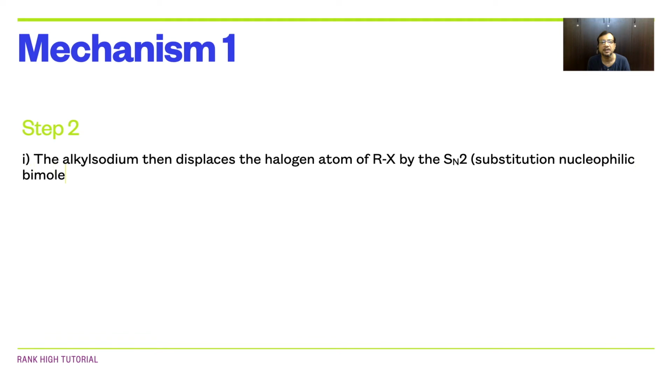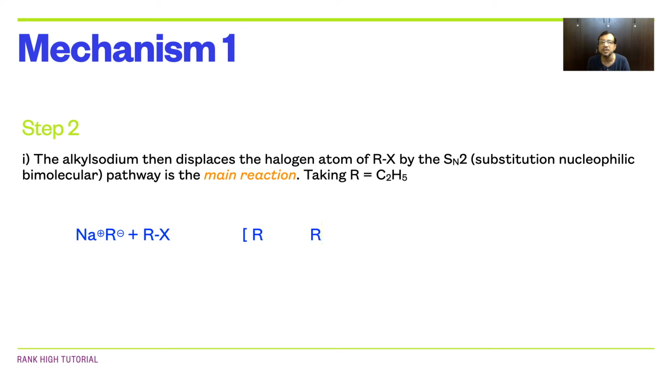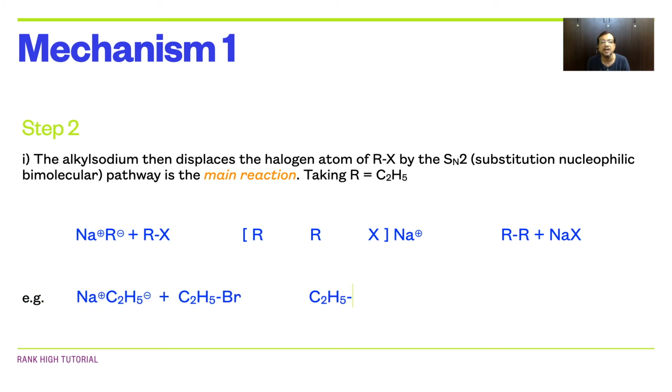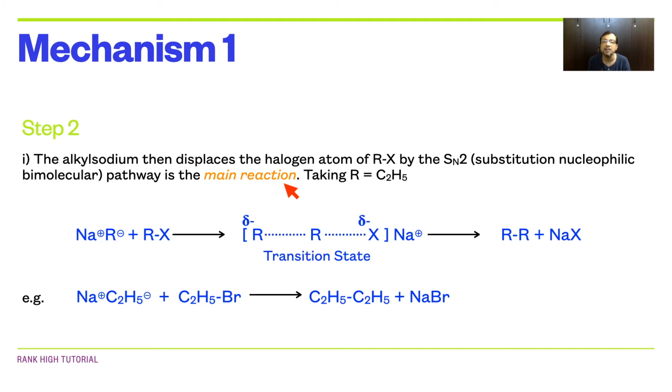The Na+ R- reacts with RX to form an intermediate transition state where the negative charge is equally distributed between the attacking nucleophile and the leaving nucleophile, which consequently produces the symmetrical alkane and sodium halide. If we consider the alkyl group as an ethyl group, then ethyl sodium reacts with ethyl bromide to form the symmetrical alkane, that is n-butane, and sodium bromide.